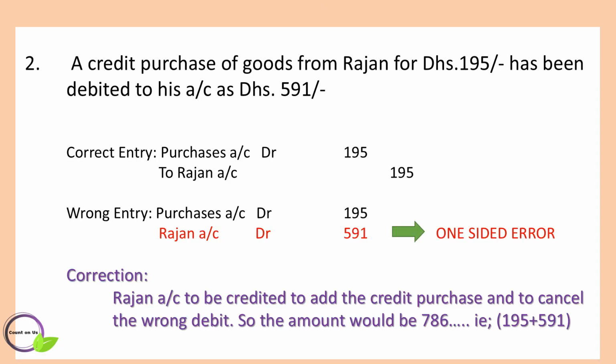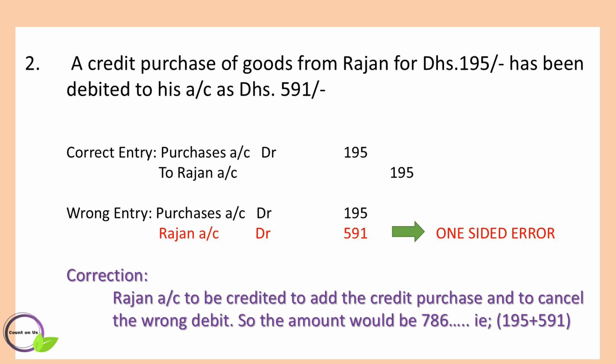The second error is a credit purchase of goods from Rajan for 195 dirhams, which has been debited to his account as 591 dirhams. The correct entry would be purchases account debit to Rajan's account, 195 dirhams. But the wrong entry was purchases account debited 195 dirhams and Rajan's account debited 591 dirhams.